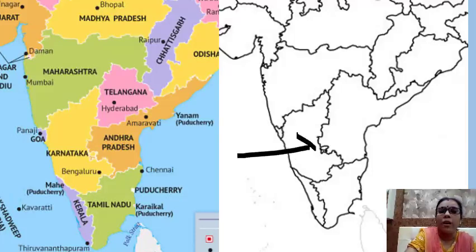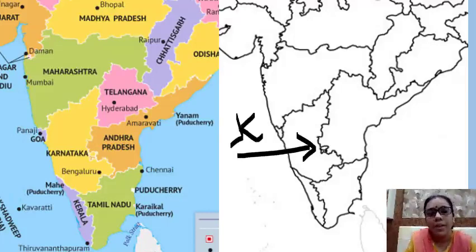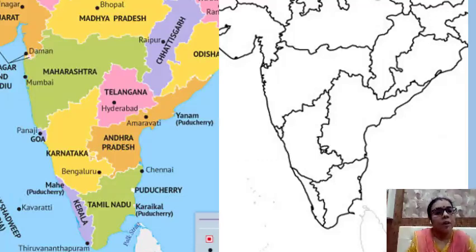You have to draw one arrow, and on the arrow you will be writing Karnataka. I have just written K, the first letter. You will be writing the whole word, the complete state. The capital of Karnataka is Bengaluru.